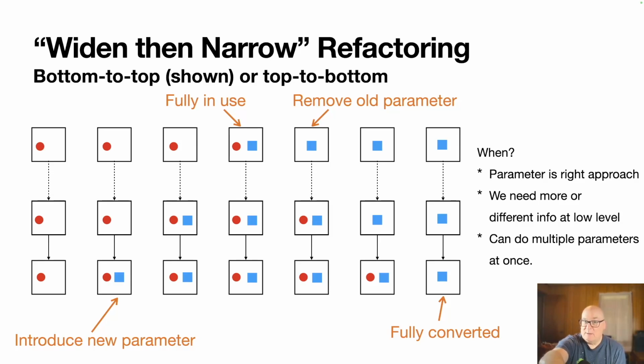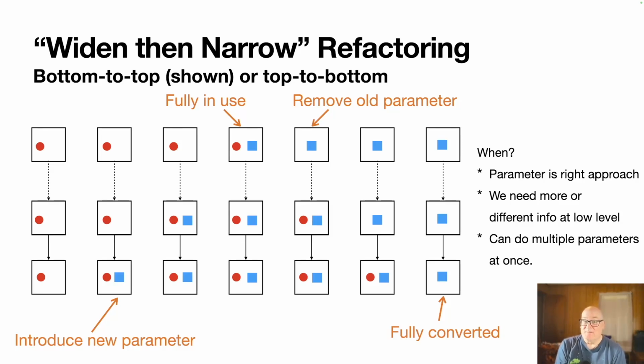Get rid of the old parameter on the topmost level, then move down to the next level, make it so it doesn't need to pass it, delete that parameter, and keep going until you get all the way to the bottom. And you've now got the new parameter style and no sign of the old one. So that's what we did with month number. It corresponds to that red circle, and month year corresponds to the blue square.